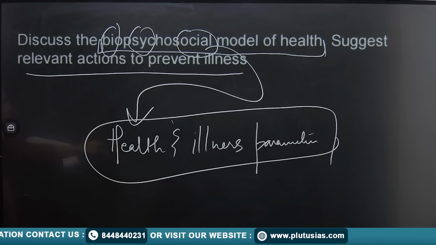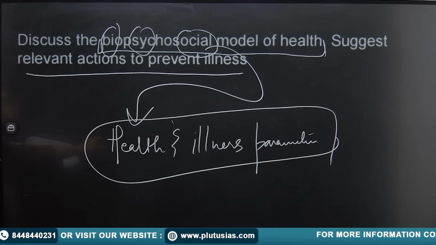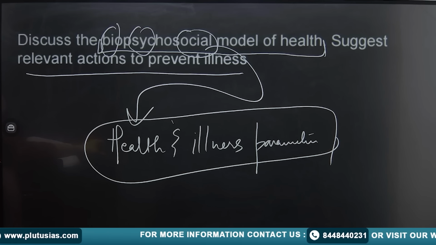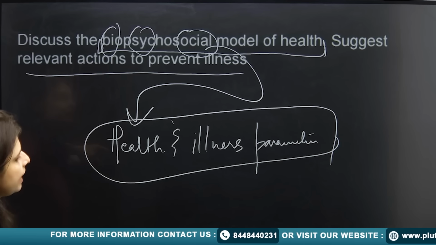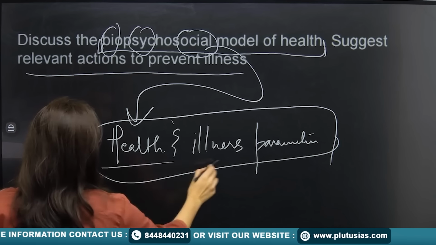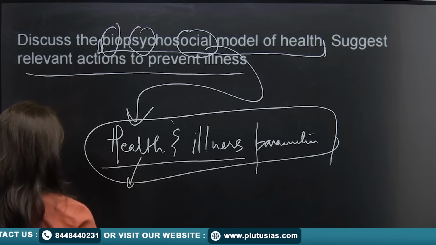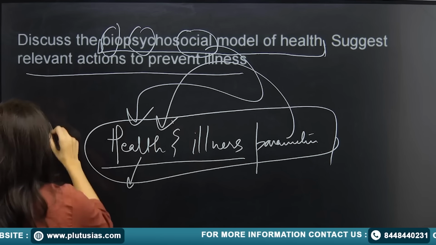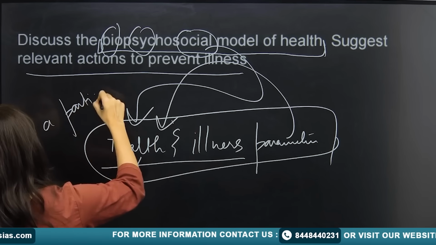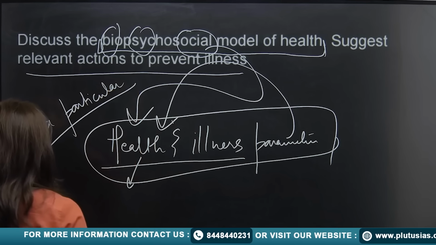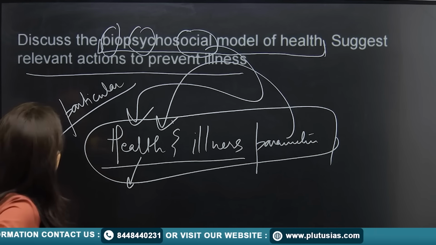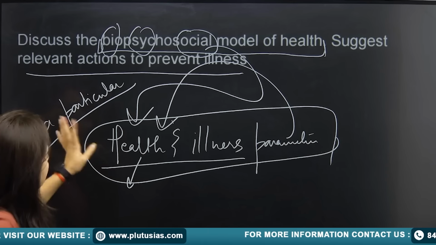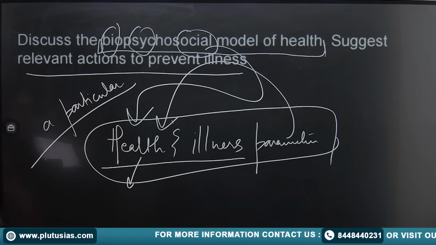See, a biopsychosocial model of health is a kind of approach. And what is that approach? It helps you to understand the health and illness of the person, or the parameters that are associated to a particular health or illness disorder.